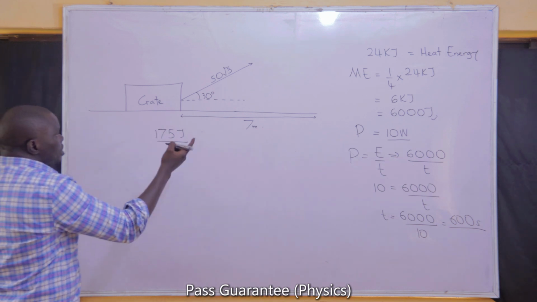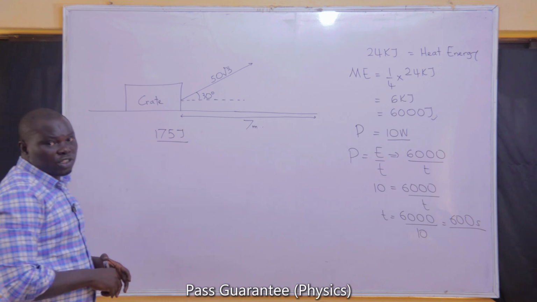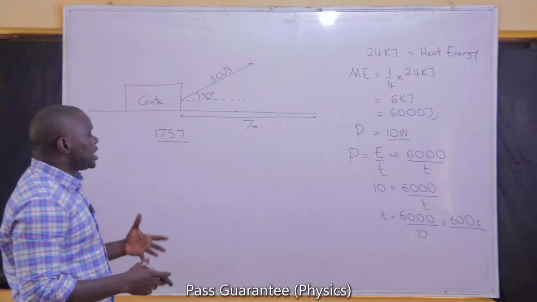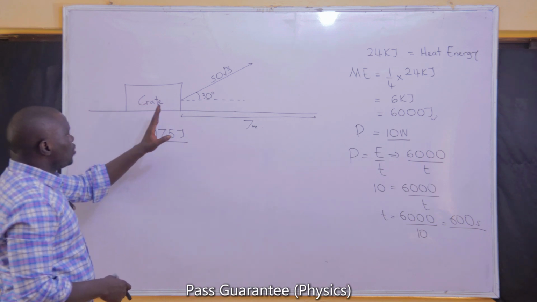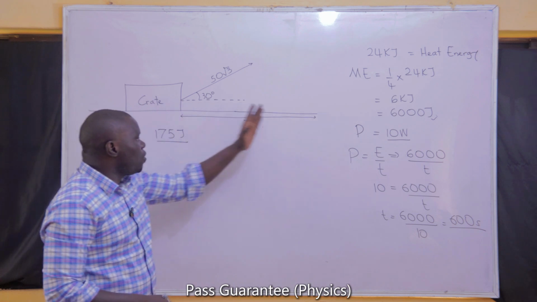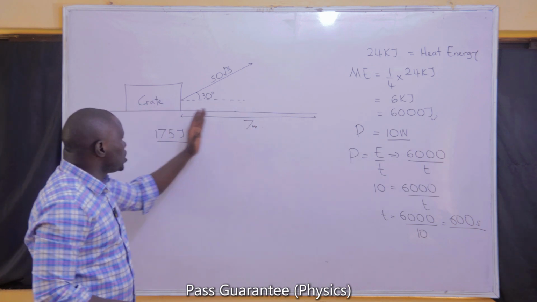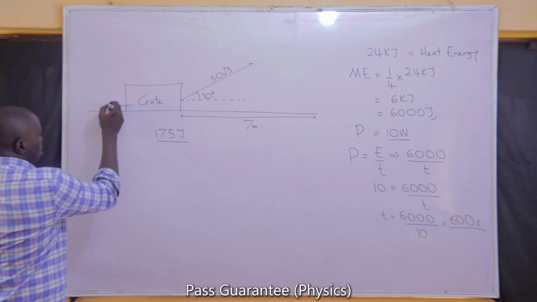So if there's going to be a frictional force, we need to first know the direction of friction. You have to refer to our class on frictional force to know how to establish it. But we need to know the direction of motion. Because we are told that the crate is dragged forward, it is moving horizontally along the surface in this direction. We expect the friction to also be in this direction.